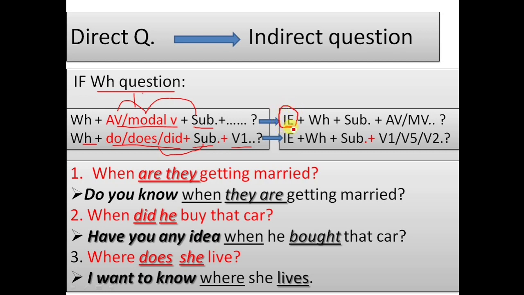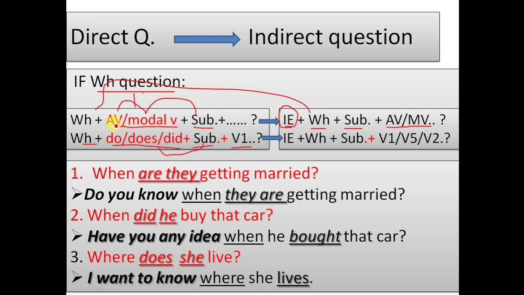Here in short I use IE, and then we have to use the WH word, the same WH word which is given in our question, and then, as we are making an indirect question, first we have to use the subject, and then the auxiliary verb or modal verb which is given in the question.